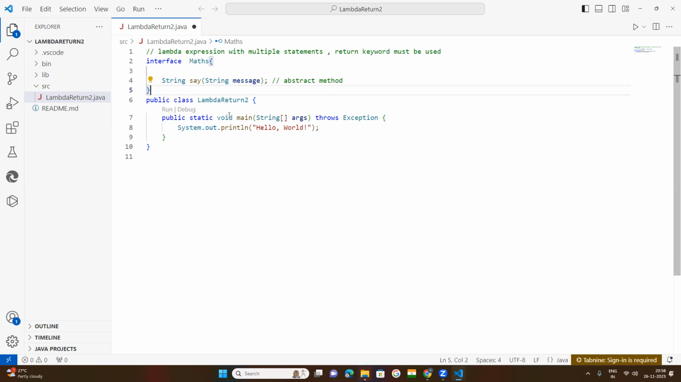Now you come down under the main class. Comment here, main class, so you don't get confused about where the main class is. Under this main class is the main method, which is the default statement. You write the multiple statements with the lambda expression.